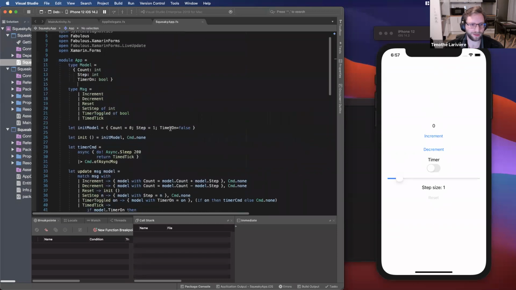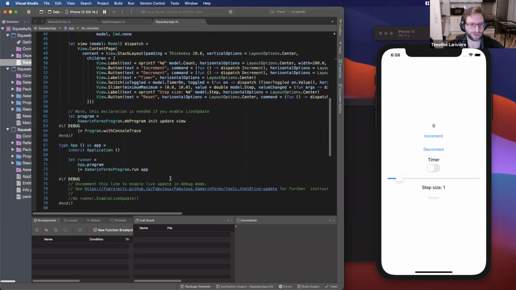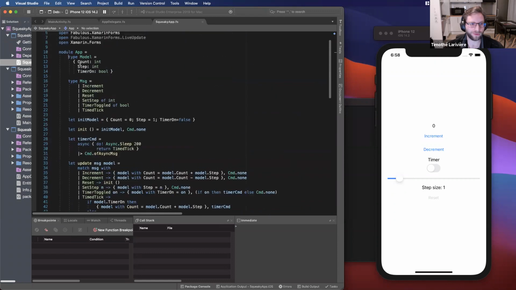So our program here is our Fabulous application using the MVU architecture. We have the model that represents our application state. It's fully described in this object. This syntax is called a record, like I was explaining before. The record here is our model, also known as the state of the application, where we store all the information that we need to make our application work.